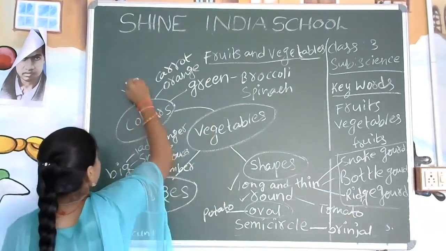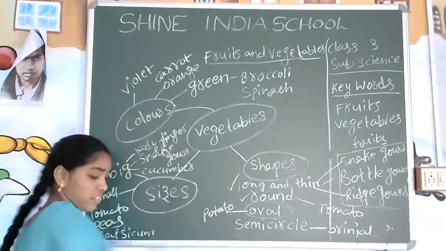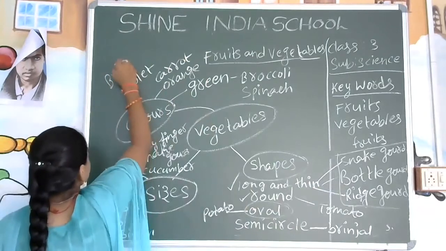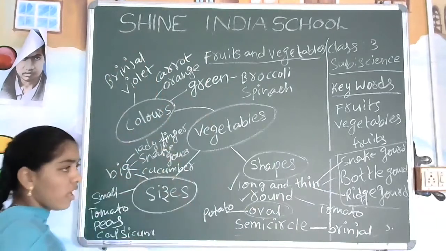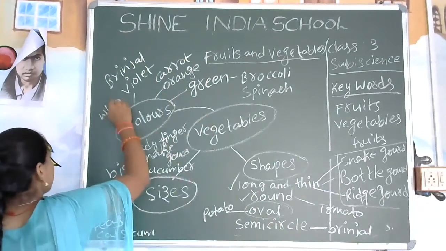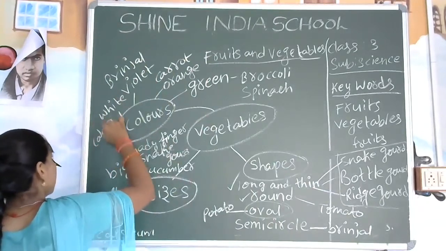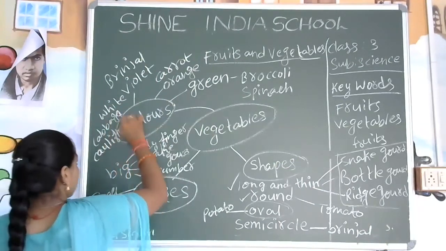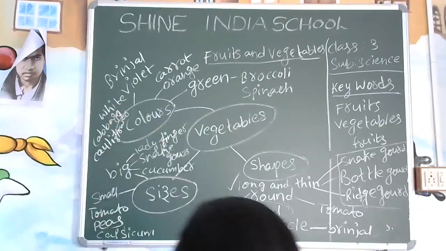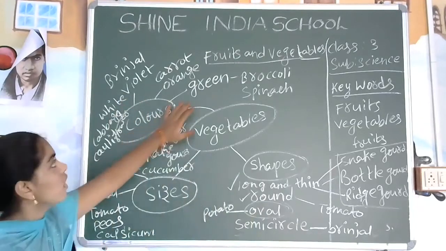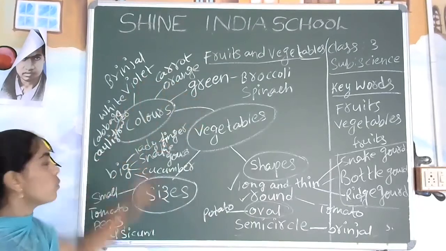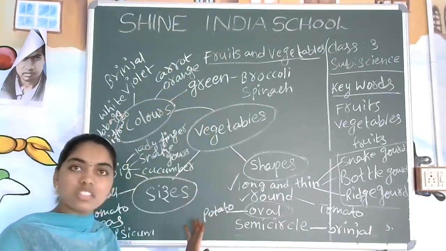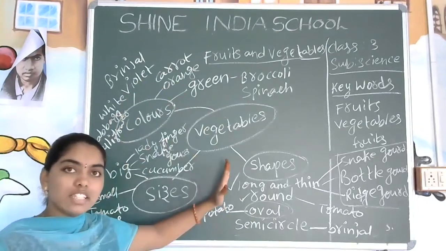Next, some of the colors are violet. Violet is for which vegetable? Yes, it is for brinjal. And some are in white color also, like cabbage, cauliflower. Now we have seen different colors also, like green, orange, white. Yes, so many other colors also. Okay, now we have discussed the vegetables.